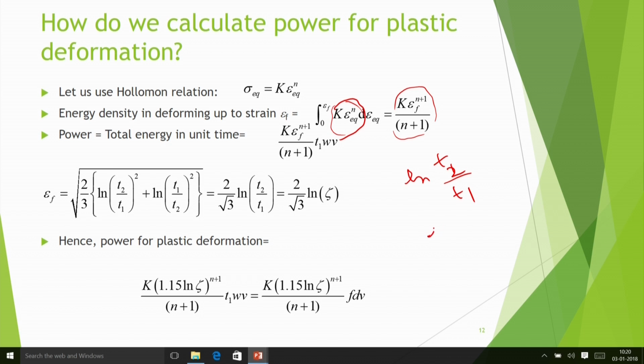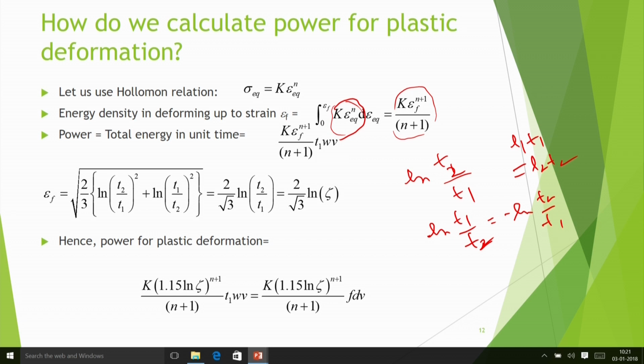ln T1 by T2, because length L2 by L1 is nothing but T1 by T2, because you know that L1 T1 is equal to L2 T2. So these are the logarithmic strain measures, and of course ln T1 by T2 is nothing but minus ln T2 by T1. So I can find out now the equivalent strain.